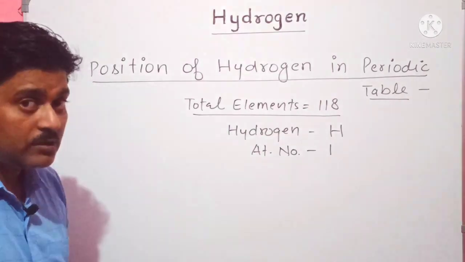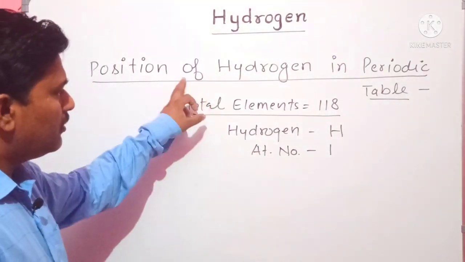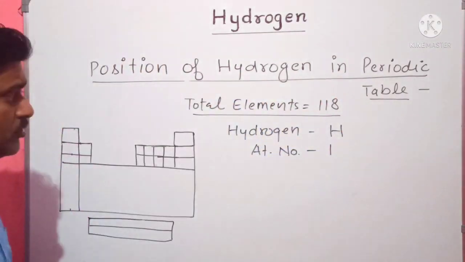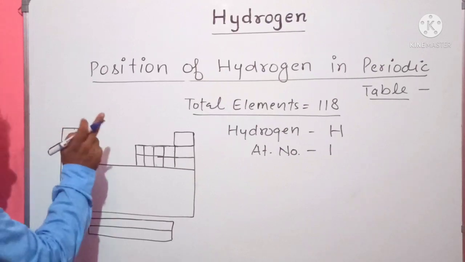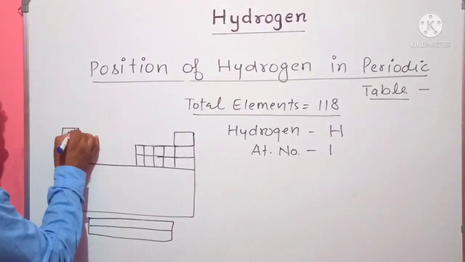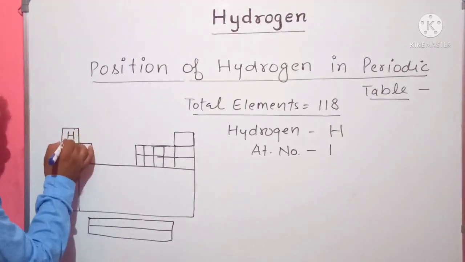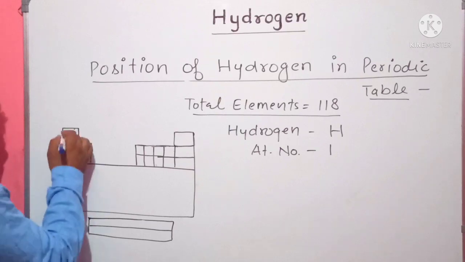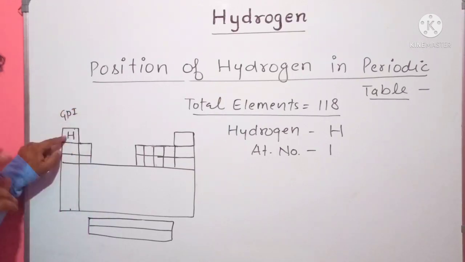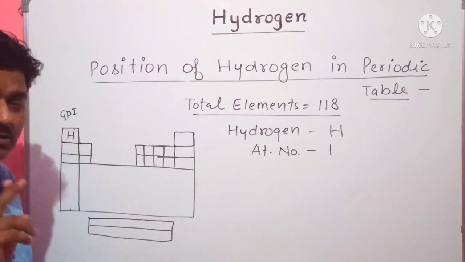What is the position of hydrogen in periodic table? Let's see. If we want to know the position of hydrogen in periodic table, then we can see its position. Its position in periodic table is at number 1, and it is present in group 1. Why is it placed at the number 1 position?